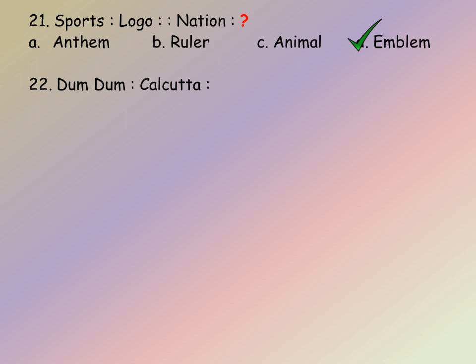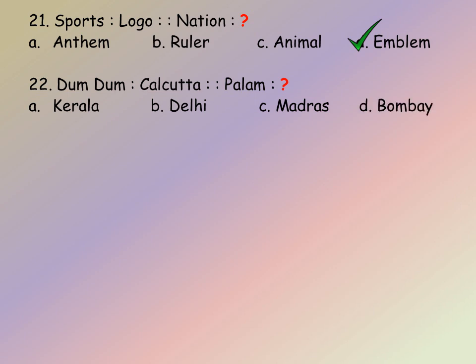The next question is Dum Dum, Calcutta, Palam, question mark. So first is a famous airport of the second. So this is the analogy here. We'll look at the options given. A. Kerala, B. Delhi, C. Madras, D. Bombay. So Dum Dum is a famous airport in Calcutta. In the same way, Palam is a famous airport in Delhi. So for answering such questions, we need a bit of general knowledge.